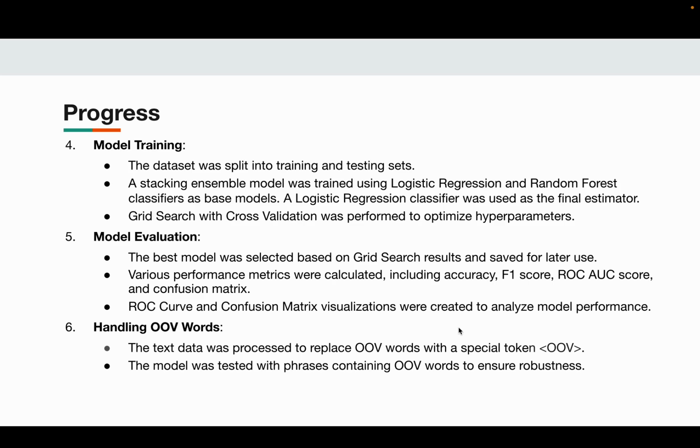And fourth, for model training, the dataset was divided into training and testing sets. Then a stacking ensemble model was built using logistic regression and random forest classifier as base models. Fifth, for model evaluation, the best model selected from grid search was saved. Various performance metrics were computed. The next step is to address OOV words. The text data were modified, replacing them with a special OOV token.